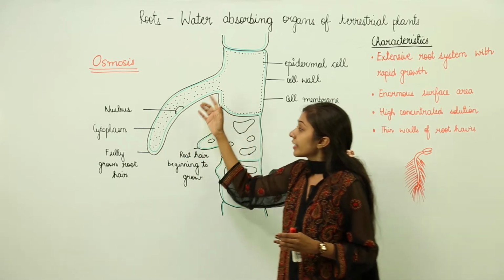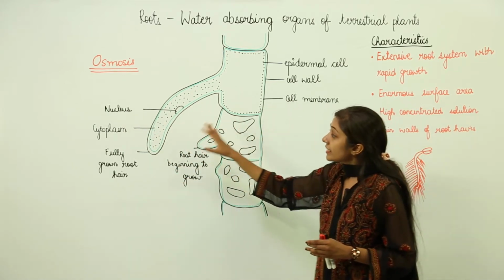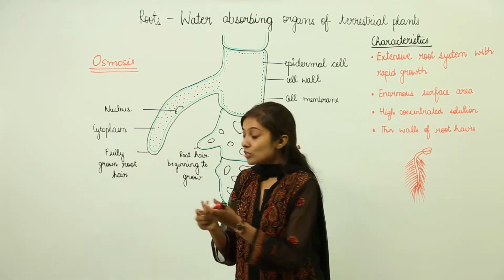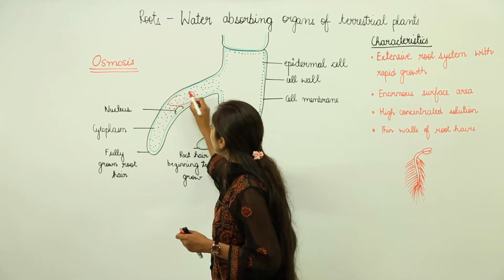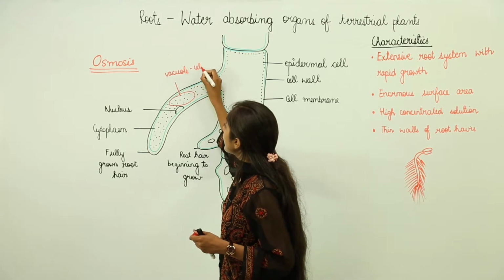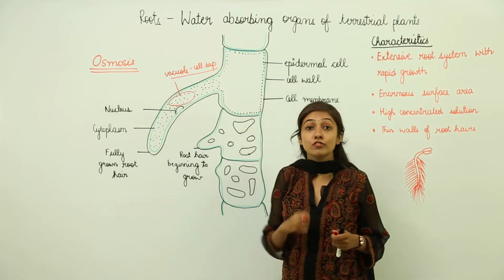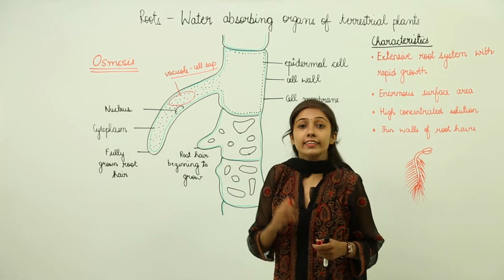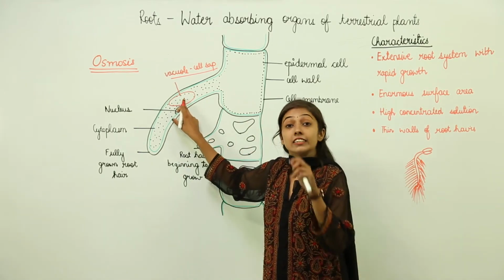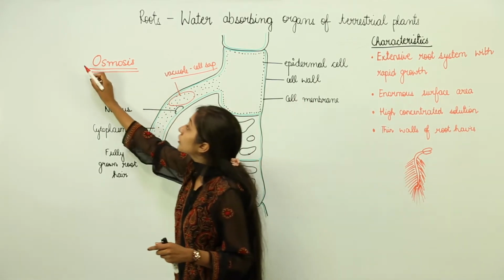This root hair contains a nucleus, cytoplasm, and a vacuole also. This vacuole contains cell sap. Cell sap contains dissolved salts. I told you earlier that when there are dissolved salts, the concentration of salts is higher, and this is going to help in the absorption of water through osmosis.